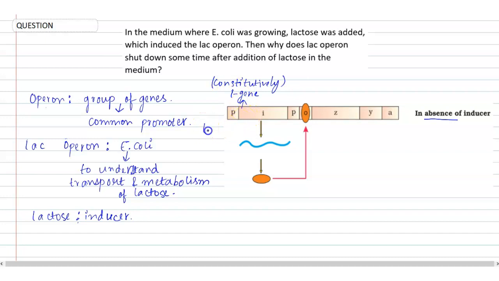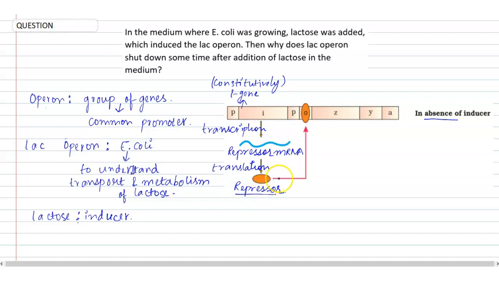And when this gene gets transcribed, it leads to the formation of an mRNA. In this case, it is called repressor mRNA. Then further, translation will occur of this repressor mRNA, and this will lead to the formation of a protein which is called repressor. And as the name suggests, this repressor is going to make the operon inactive.